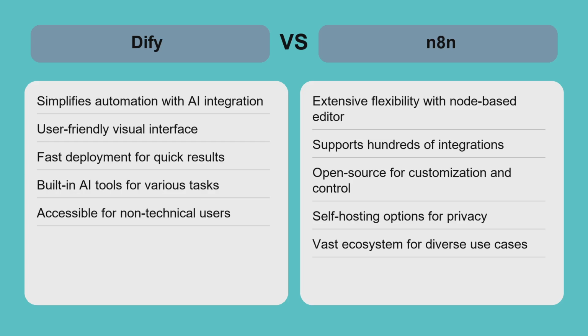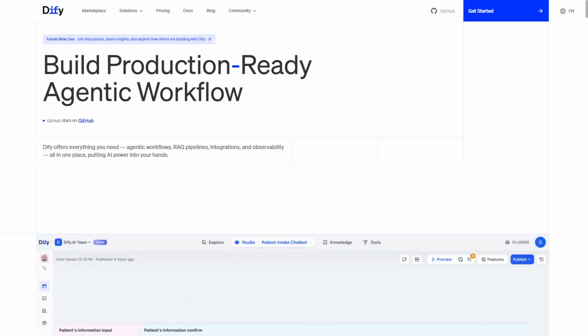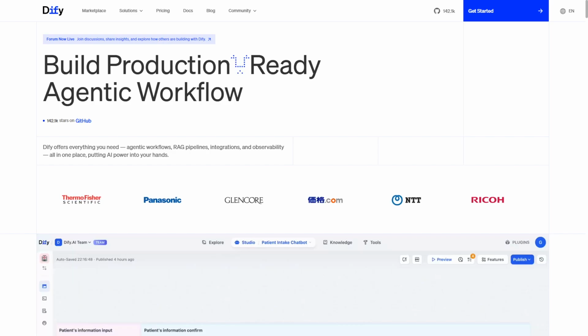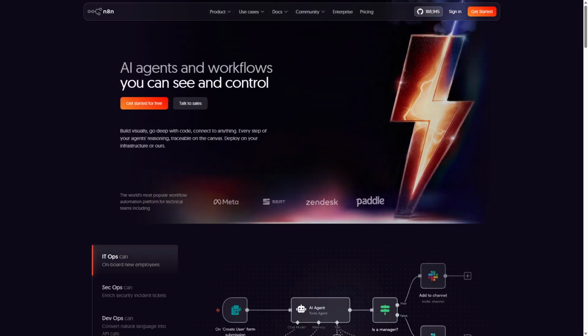For teams prioritizing rapid AI adoption and user-friendly design, Dify fits best. For developers or organizations needing comprehensive automation across diverse systems, n8n is the stronger choice. Choose Dify if you want an intuitive AI-focused platform that delivers fast, effective automation without technical complexity. Opt for n8n when you require a highly customizable, open-source automation tool capable of integrating numerous services beyond AI. Both tools excel in different areas, so select based on your workflow complexity and technical resources for the best results.